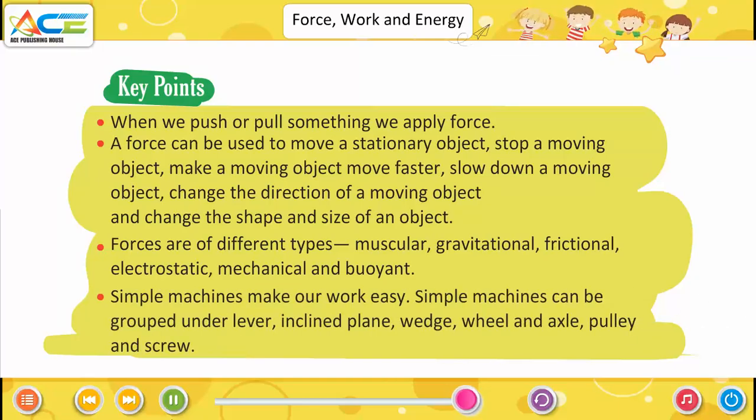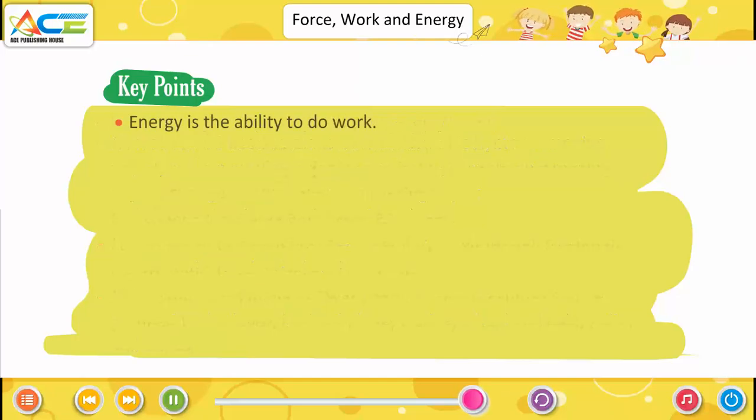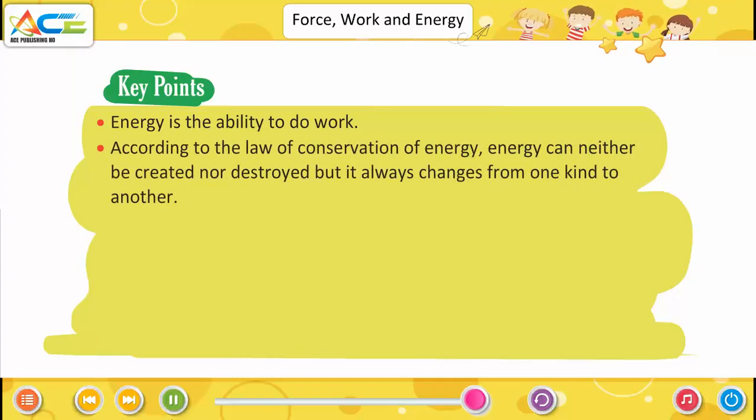Simple machines make our work easy. Simple machines can be grouped under lever, inclined plane, wedge, wheel and axle, pulley and screw. Energy is the ability to do work. According to the law of conservation of energy, energy can neither be created nor destroyed, but it always changes from one kind to another.